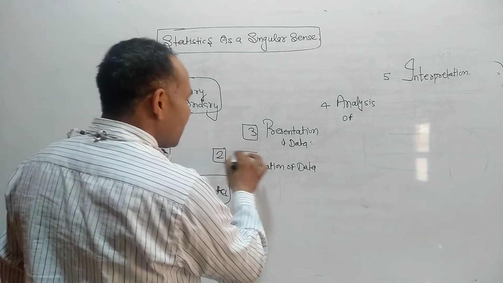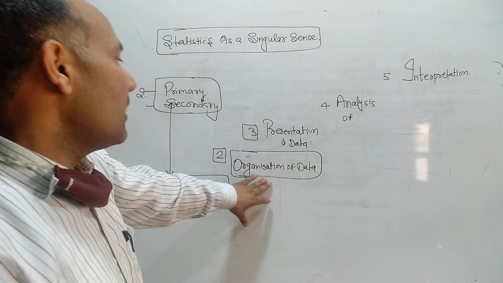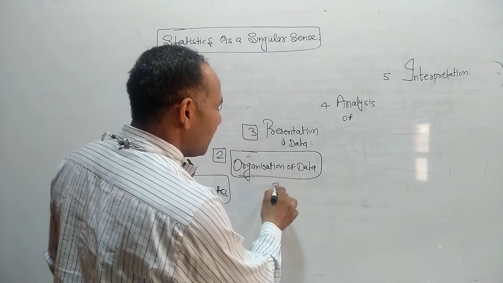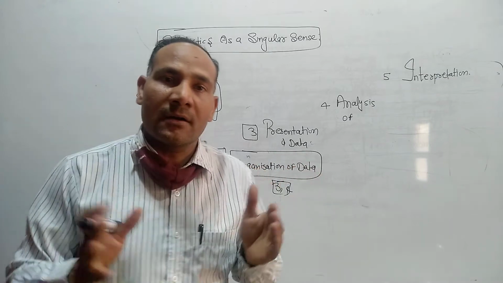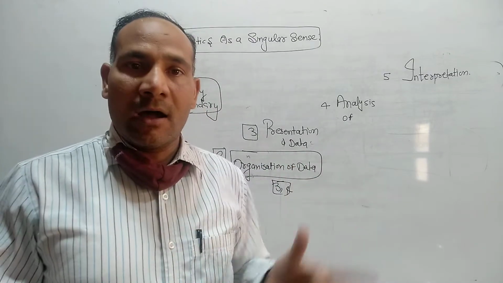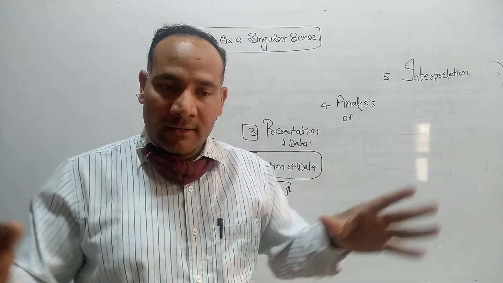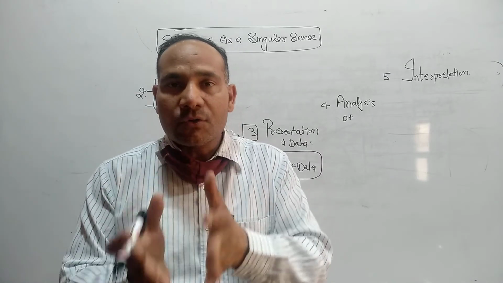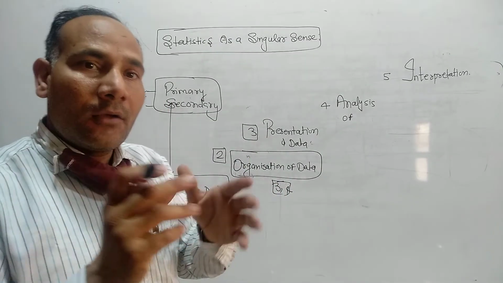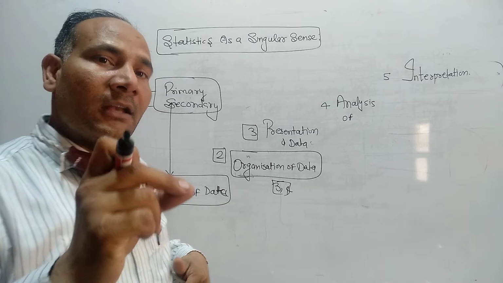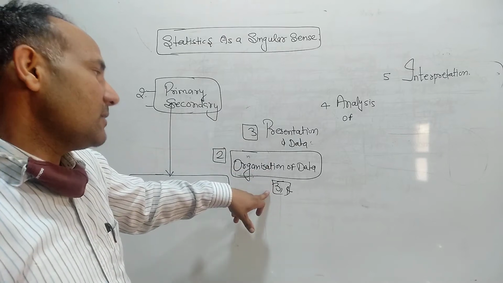Then after collection of data, the second very important point is organization. This is chapters 3 and 4. In the 3rd and 4th chapters we will do organization of data. We can't directly understand the raw material collected by various employees and enumerators. First of all we need to put it in a proper form, then we can understand. When we put the data in a proper form, like in a table or a diagram, this is called organization of data.